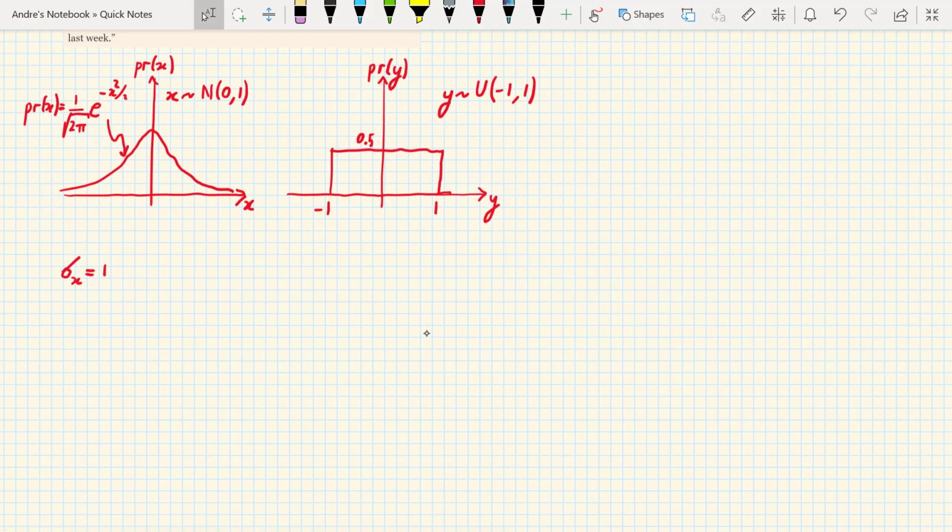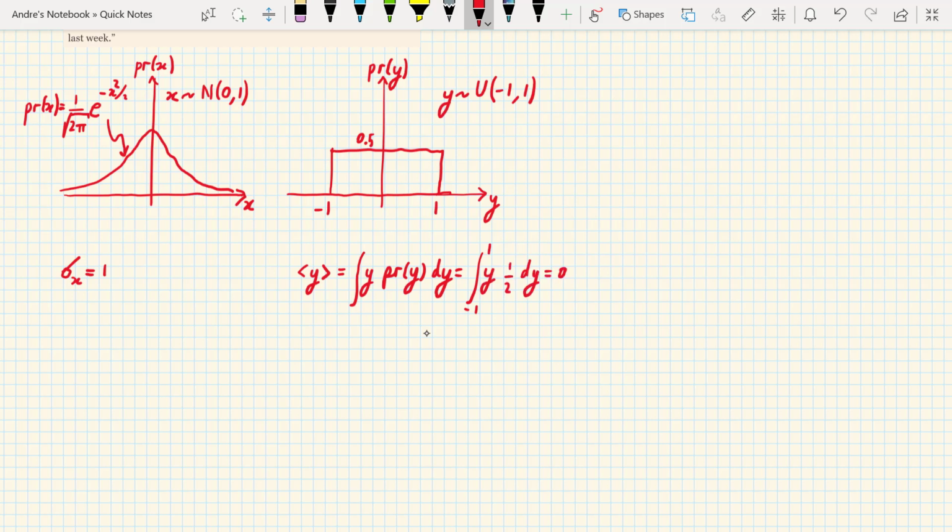Let's find the standard deviation of y. Well, the expectation of y is given by the integral of y times the probability of y dy, which is the integral from -1 to 1 of y times 1/2 dy, and that's 0.